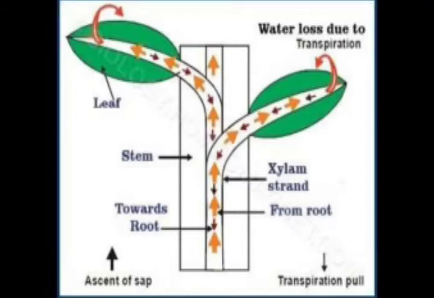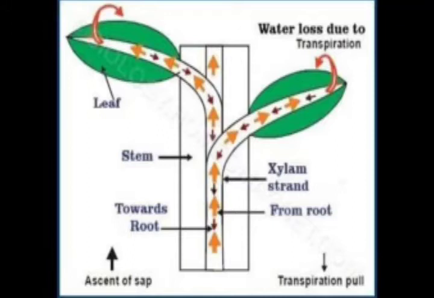Now what is happening due to this transpiration only? The concentration of water in the cells of the leaves decreases. As a result of this, water from the neighboring xylem vessel enters the leaf cells, and the loss of water from a leaf creates a suction force. Suction force means as you suck a cold drink or milkshake from a straw, from a bottle or glass, that creates a sucking force. A similar force is created over here, which sucks the water upwards from the cell, and from below these cells, whatever water is present, it is sucked up and the water rises upwards.